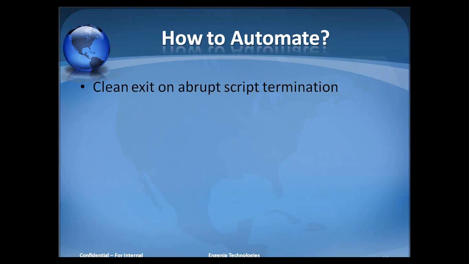This is another important factor, that is clean exit on abrupt script termination. Suppose that while executing, the script just terminates, and before the termination, it has made some changes in the application.